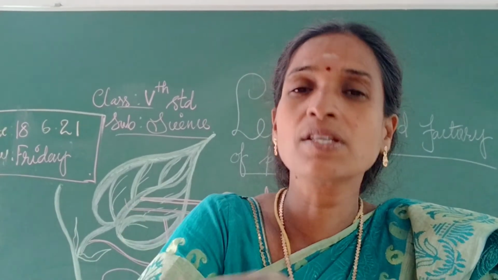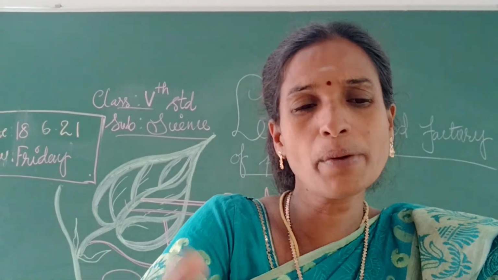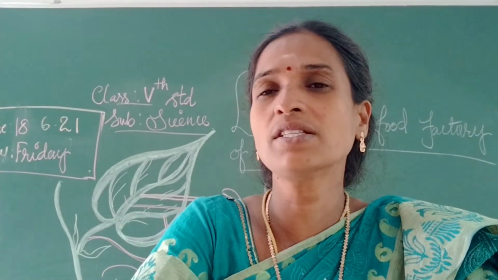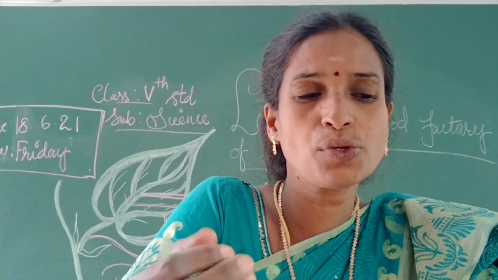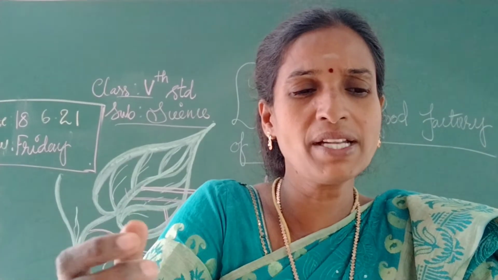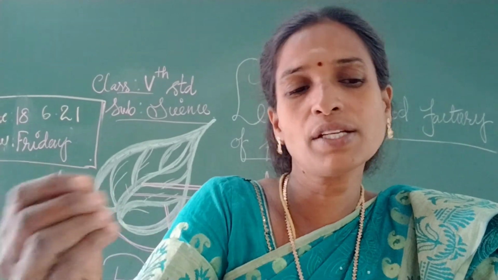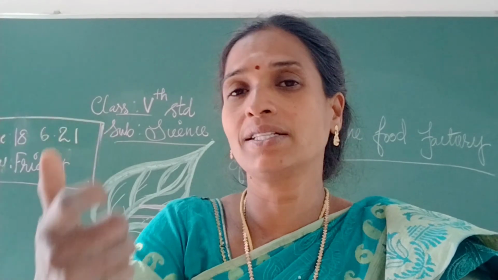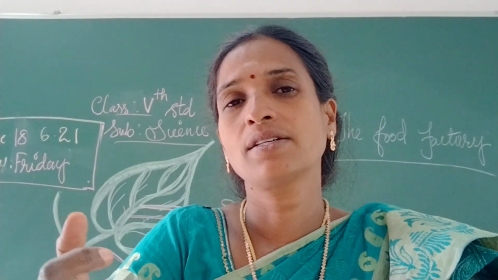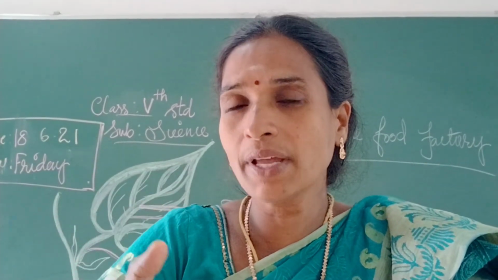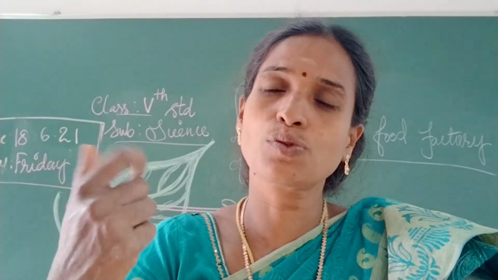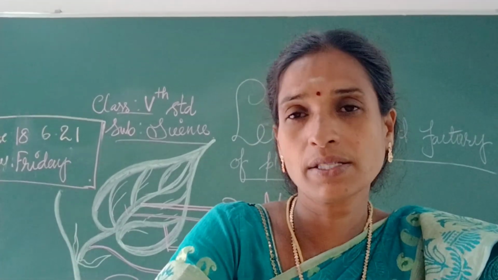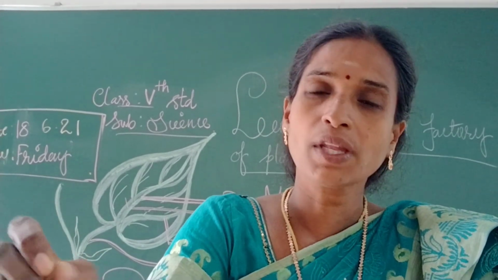Photo means light, and synthesis means putting together. So photosynthesis uses light energy, solar energy from sunlight. With the help of sunlight only, the preparation of food is possible in plants.